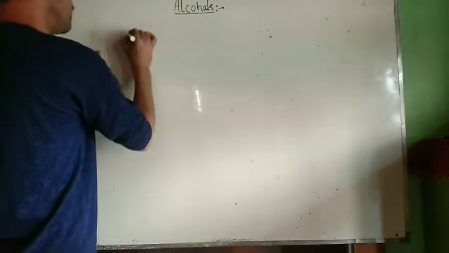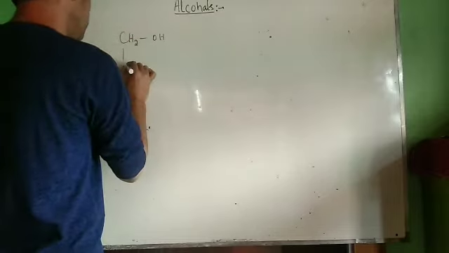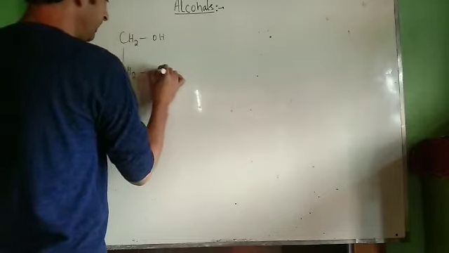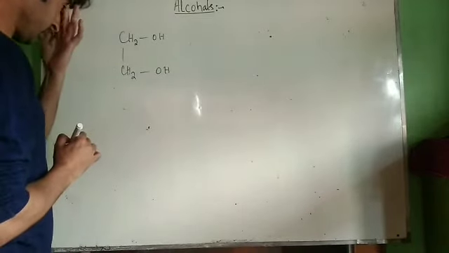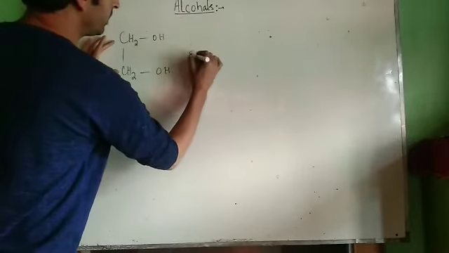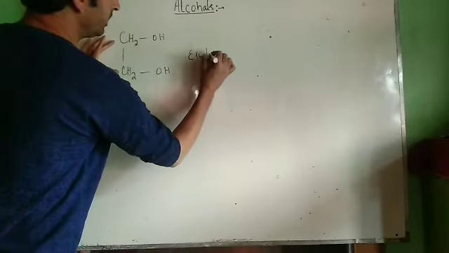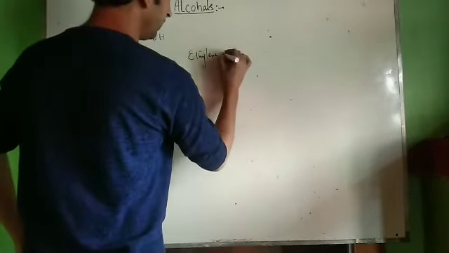Now we have alcohols where there are two OH groups. They are called dihydric alcohols. This is an example of a dihydric alcohol. It has two hydroxyl groups. The common name of this is ethylene glycol.